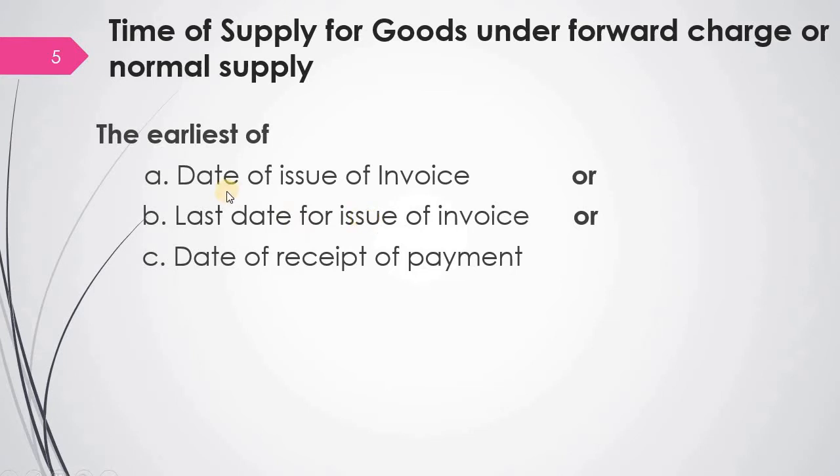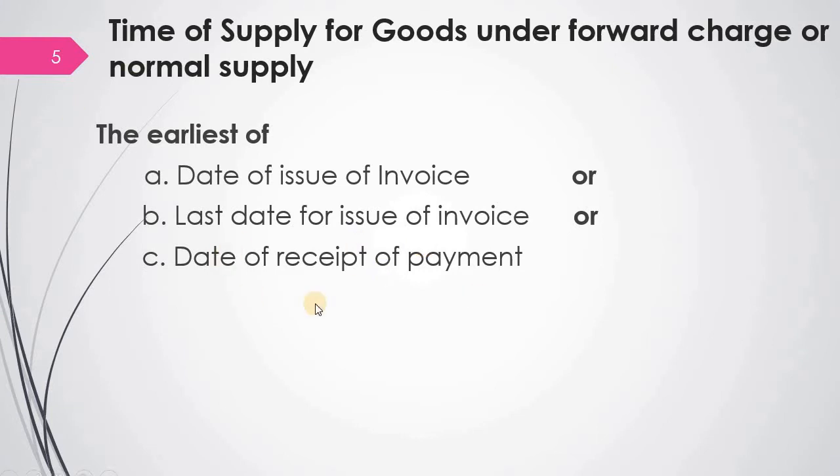Now what is the last date of issue of invoice? It is the date which is mentioned in the invoice, or the date on which you issue the invoice. GST prescribes the last date for issue of invoice under different circumstances, for example, when there is a movement of goods, or when there is no movement of goods involved.